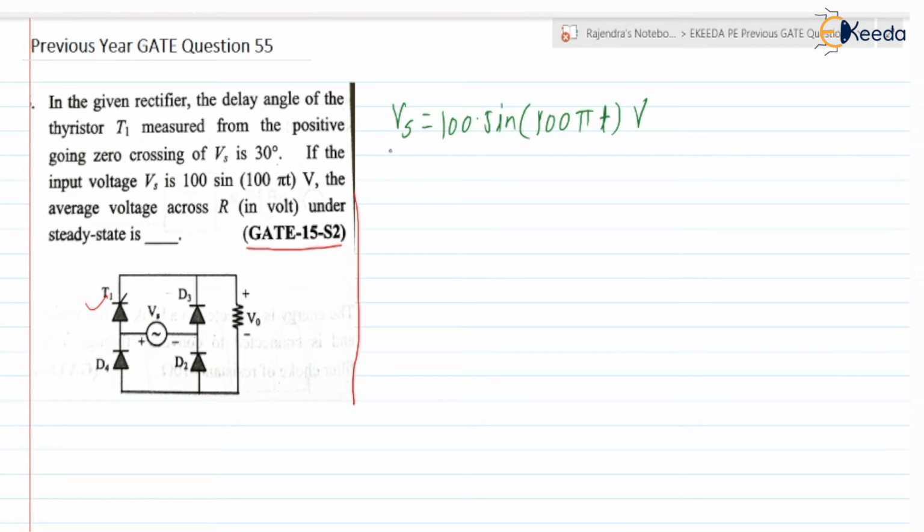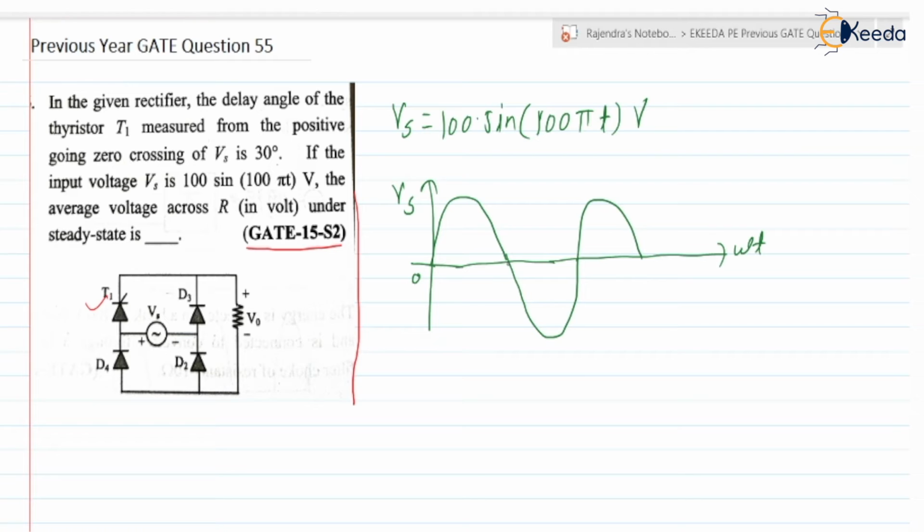If you draw the waveform of Vs, the supply voltage Vs is equal to Vm sine of omega t. From 0 to pi it is positive, pi to 2 pi it is negative, and 2 pi to 3 pi again it is positive.